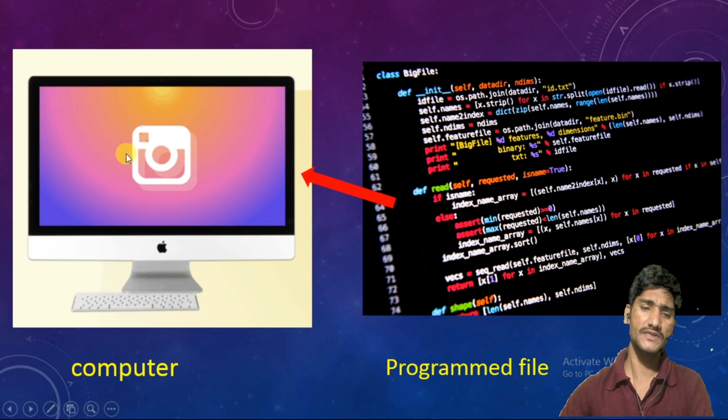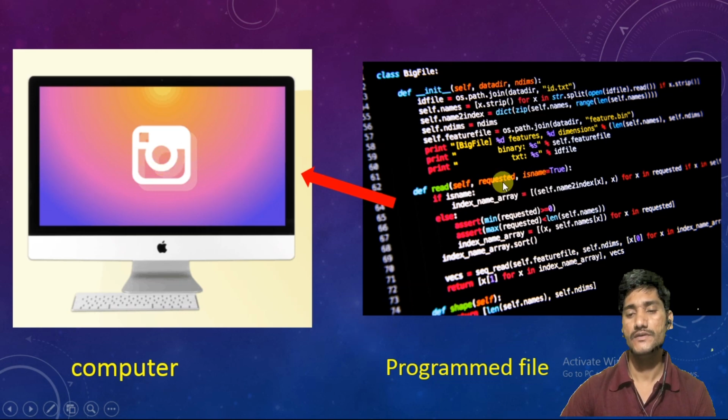After loading, he got an Instagram application. So this is a program for the Instagram application, a programmed file. When you load this file into this computer, you get your application on the desktop. Then you use Instagram, sharing information and photos, and everyone sees your photos, likes and comments. All those things happen. So these are programmed files.